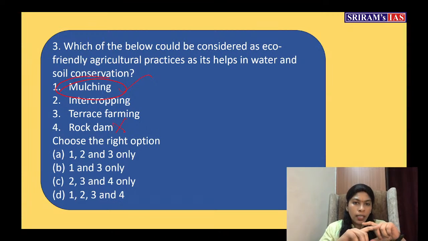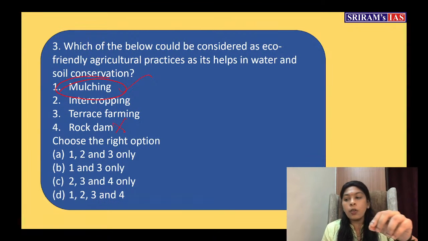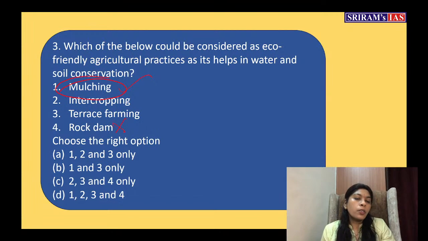You have to see what type of questions are appearing in your exams. Unnecessarily don't study everything and dump it in your mind. Then you will never remember anything. So those areas which they are giving importance, do it again and again. And if it comes in the newspaper, definitely run, take it, make a note about it. Okay, so come to this.